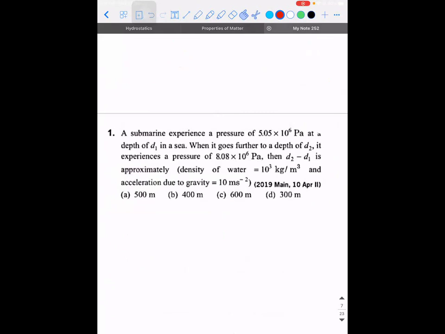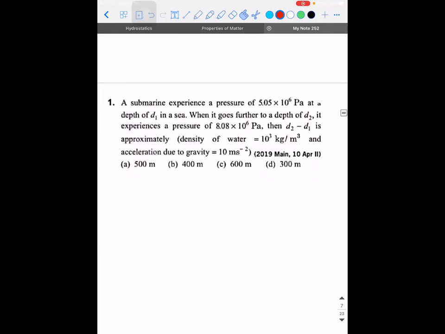There is a submarine that experiences a pressure of 5.05 into 10 power 6 Pascal at a depth of D1 in a sea. When it goes further to a depth of D2, it experiences a pressure of 8.08 into 10 power 6 Pascal. Out of these two, 5.05 and 8.08, the second one is higher, right? So which depth is going to be more?